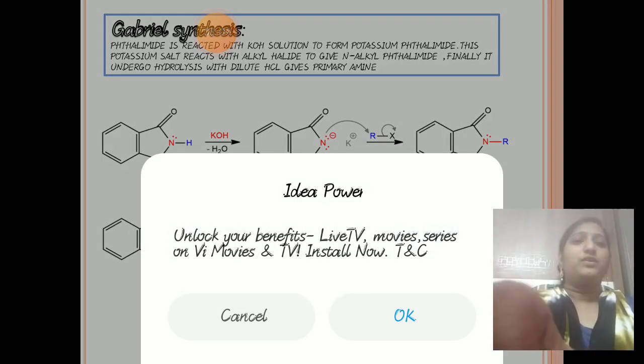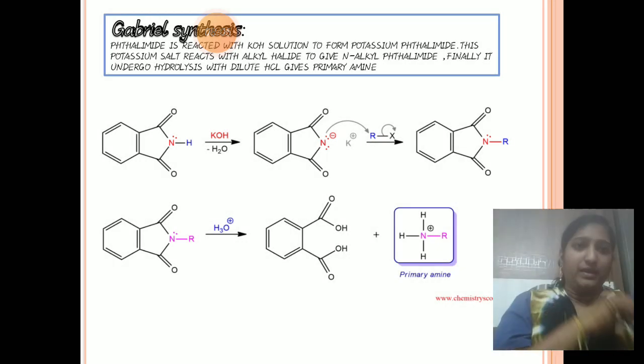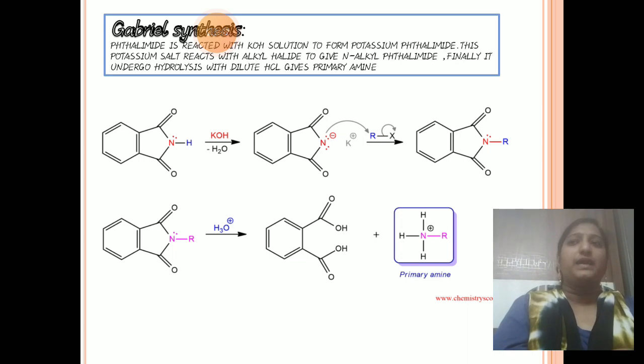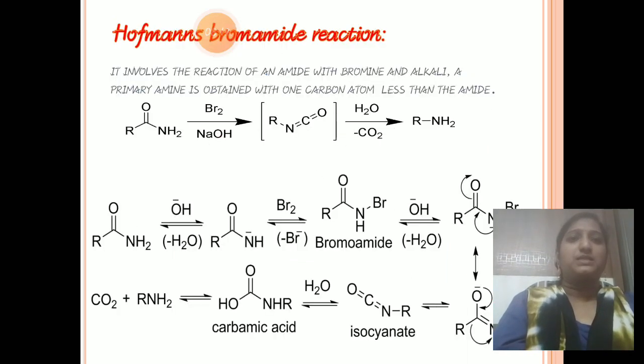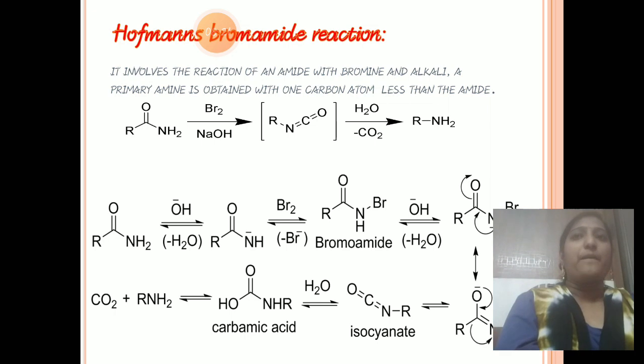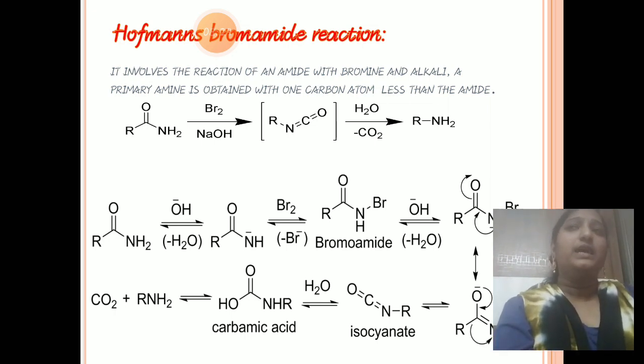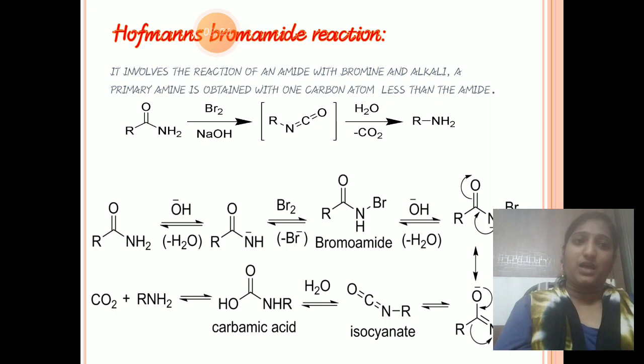And next we want to discuss another preparation method. So see here, the Hofmann bromamide method. In this Hofmann bromamide method, we can take normal amides. In the Gabriel synthesis we can take phthalimide, that is a cyclic amide. So here in this Hofmann bromamide reaction we can take normal amides. It involves the reaction of an amide with bromine and alkali.